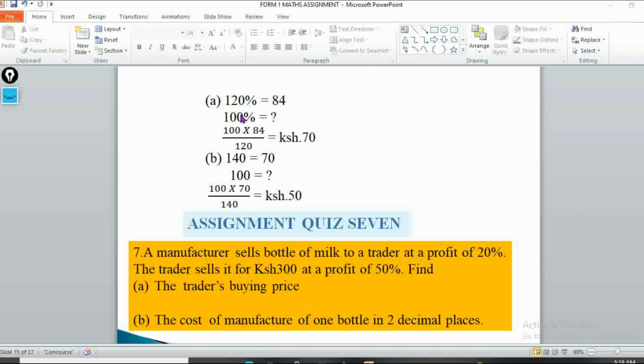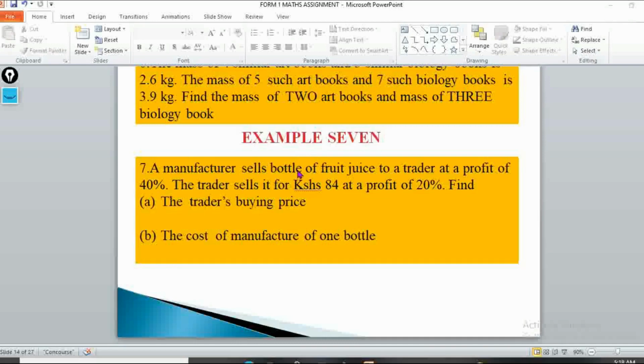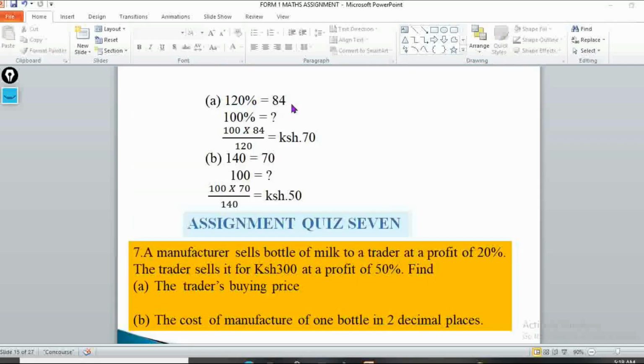So we know that the manufacturer sells fruit juice to a trader at a profit of 40%. The trader then sells it for 84, which is a profit of 20%. If he makes a profit of 20%, then we assume that this trader bought it at 100%. So the additional profit of 20% gives us 120% as the selling price in terms of percentage. This selling price, which is 120%, is equivalent to 84. So what of the buying price, which is 100%? I'll take 100 times 84 over 120. Then I'll get 70 as the buying price of the trader. So it means that the trader has bought it at 70.